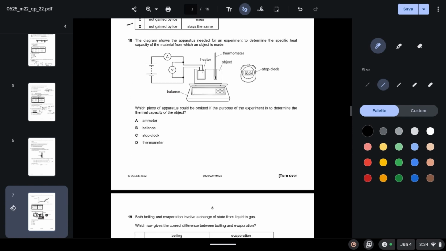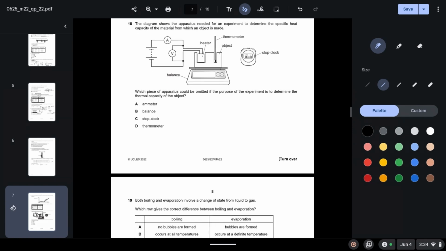18. The diagram shows the apparatus needed for an experiment to determine the specific heat capacity of the material from which an object is made. Which piece of apparatus could be omitted if the purpose of the experiment is to determine the thermal capacity of the object? Okay, so thermal capacity is the amount of energy needed to bring about a change of 1 degree Celsius.